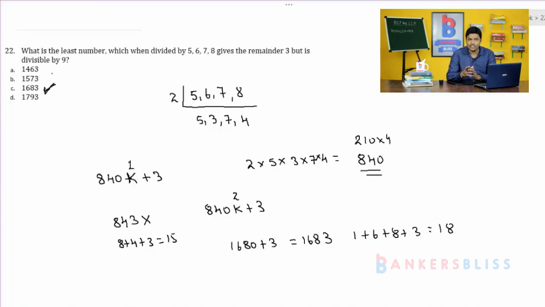So 840 is the LCM, into k plus 3, because 1 time 840 plus 3 is not divisible. So for the second time we have to check. k represents 1 time, 2 times, 3 times. 840 into 1, plus 3, is 843. 843 is not divisible by 9, therefore that is not the answer. Go for k as 2, 840 into 2, 1680 plus 3, 1683. So 1683 is exactly divisible by 9, and if you divide that number by 5, 6, 7 and 8, it gives 3 as the remainder. Therefore option C is the right answer.